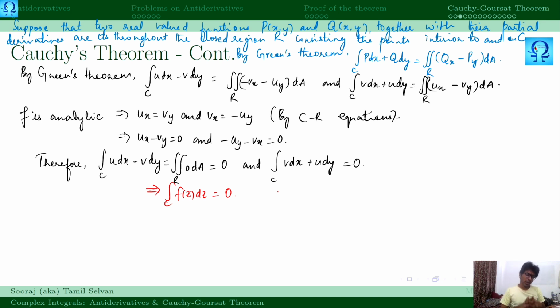Okay. So I said Cauchy's theorem has two versions. One is by using Green's theorem, another is by using Goursat's lemma. When we make use of Goursat's idea to prove it, we omit the continuity on f prime, because the continuity on f prime directly follows from the definition of analyticity. Whenever your function is analytic, that will imply your derivative is continuous. If you have a doubt in it, I leave that as an exercise to you. You can check it out, right?